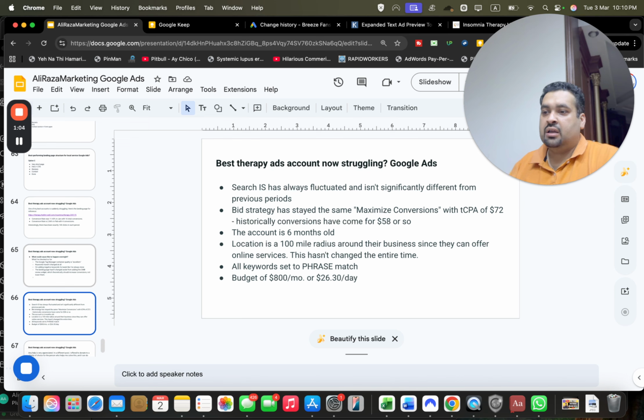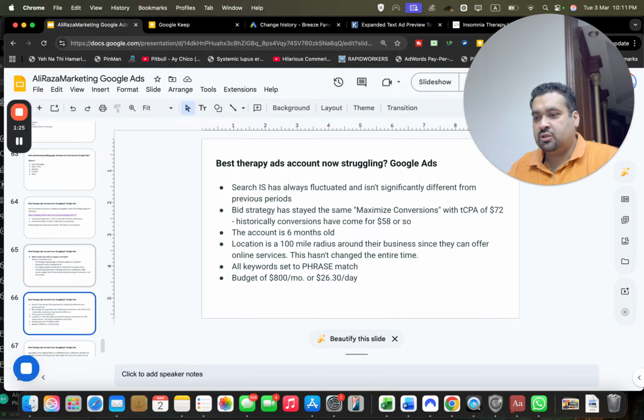Search has always fluctuated and isn't significantly different from previous periods. Search impression share, IS means impression share, and bid strategy has stayed the same, maximize conversions with target CPA of $72. Historically, conversions have come for $58 or so.